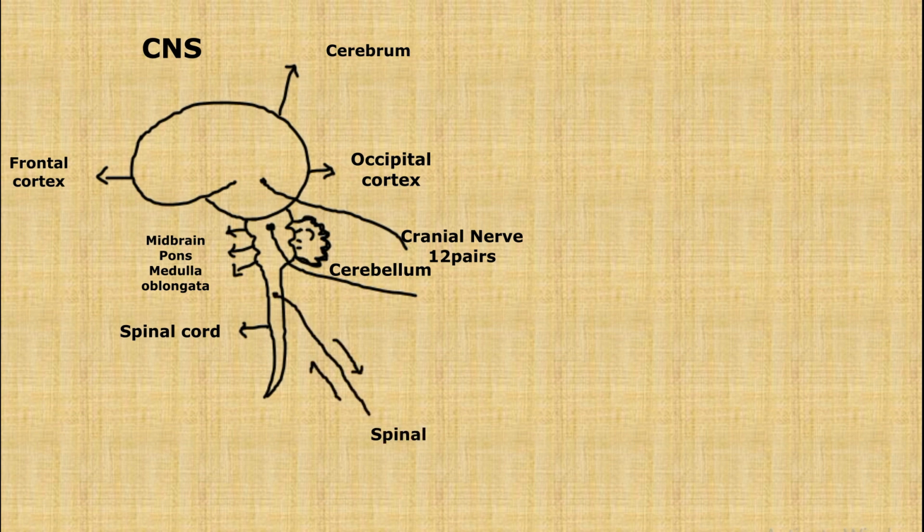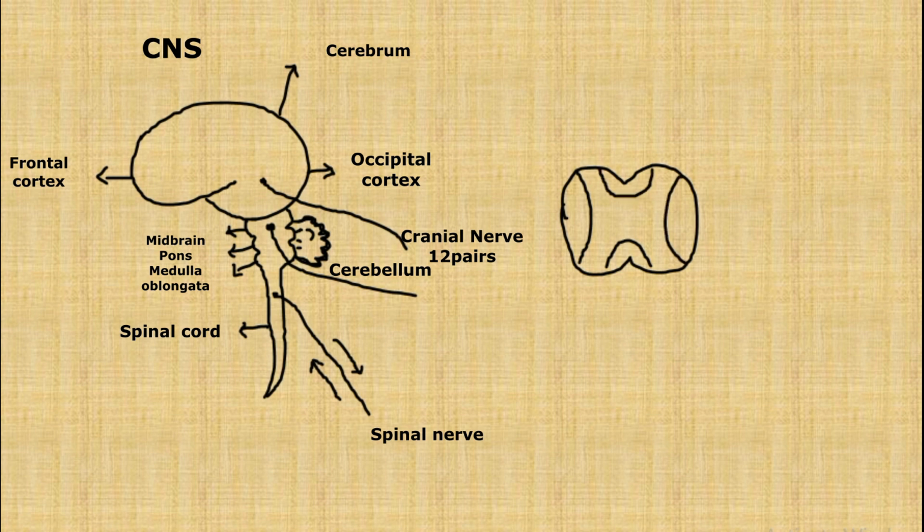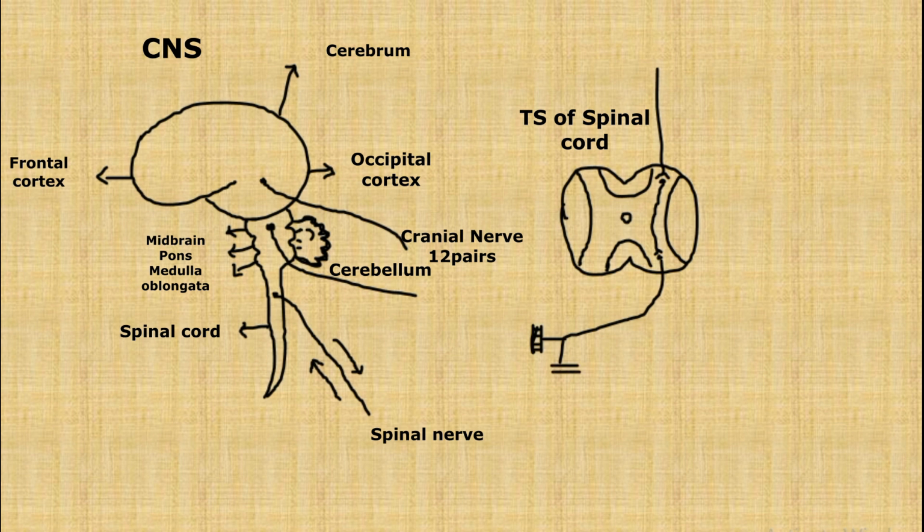The nerves that emerge from the spinal cord are known as spinal nerves, with afferent and efferent fibers. The transverse section of the spinal cord includes white matter, gray matter, and the descending upper motor neuron, which emerges from the brain down to the spinal cord. The interneuron, spinal motor neuron, and anterior horn cell finally supply the muscles, the contracting muscles, so-called skeletal muscles.